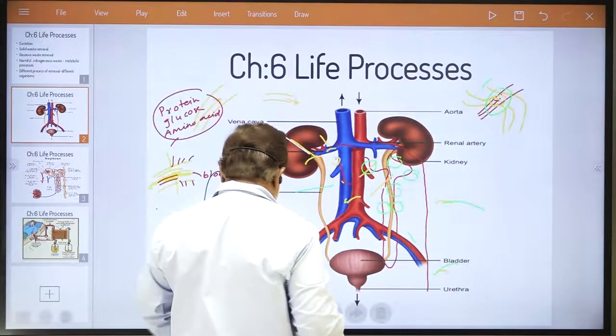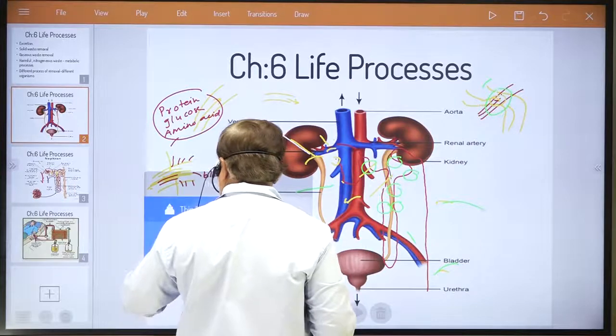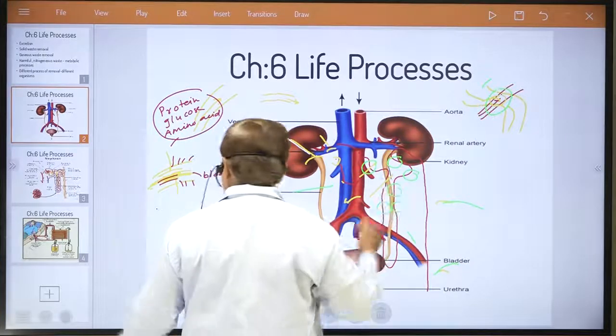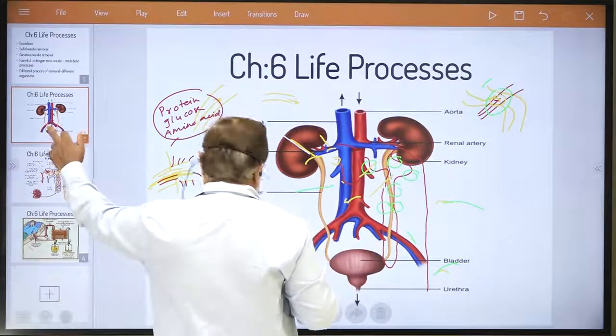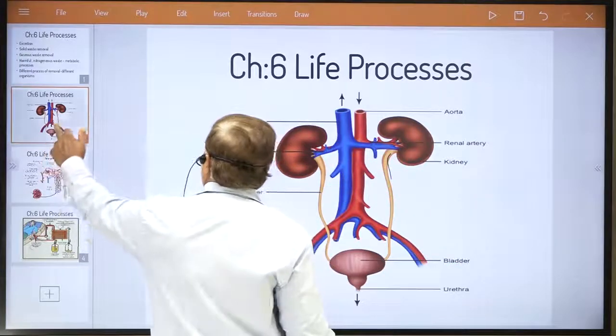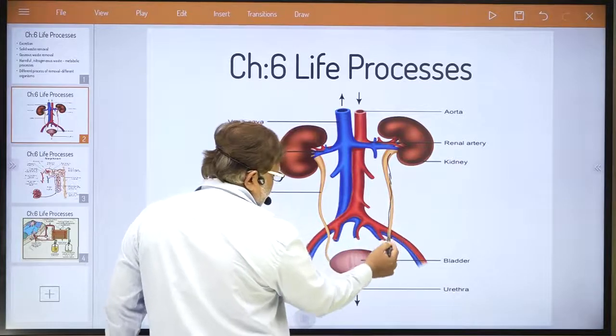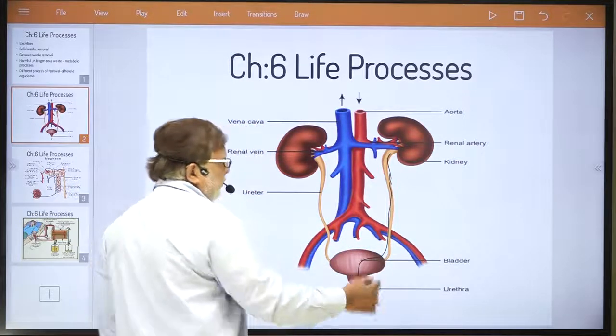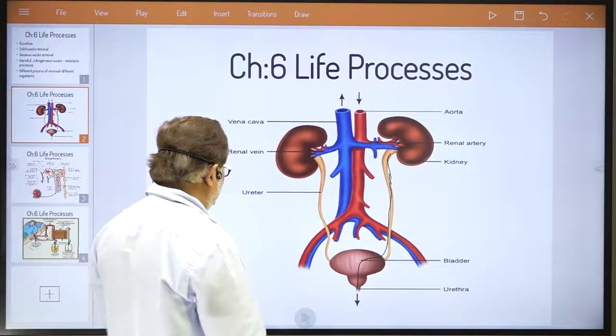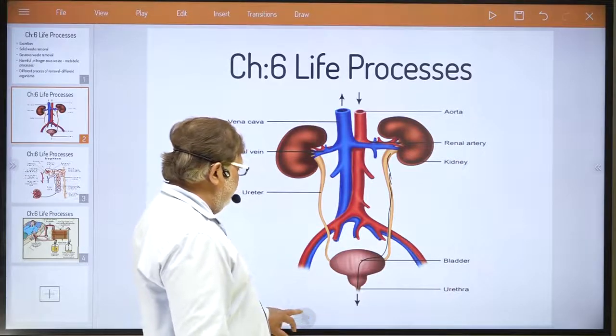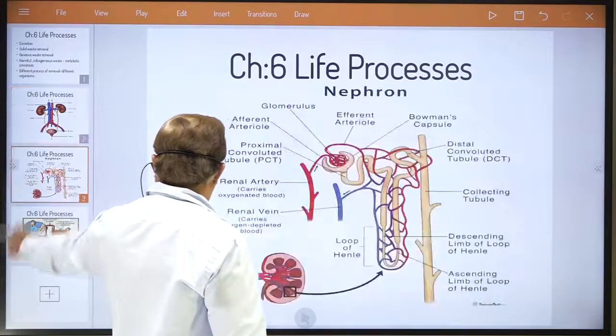Then from the ureter, you all know very well, I have explained this already. From the ureter it goes to the urinary bladder, urethra, and then it is thrown out of our body. This is the whole process, dear student, taking place in our body.